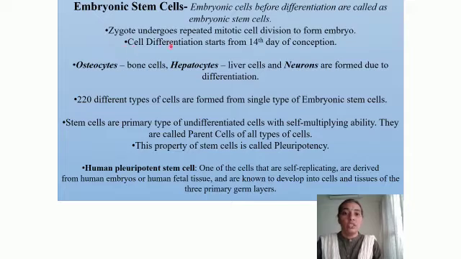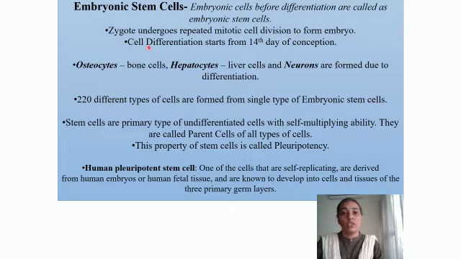Cell differentiation starts from 14th day of conception. So when does this differentiation start from? Conception refers to the fusion of male and female gamete, which we call fertilization. So the day fertilization takes place, from there to the 14th day, the cells of the embryo will start dividing.